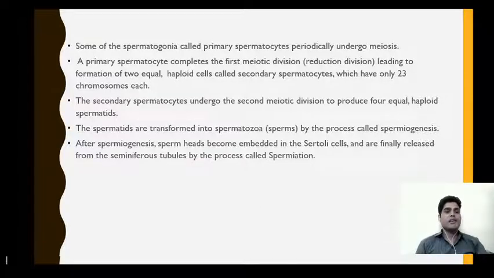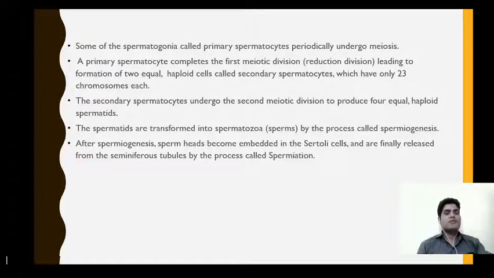As we know, in primary spermatocytes the number of chromosomes was 46, but in secondary spermatocytes they have only 23 chromosomes. So when a primary spermatocyte undergoes the first meiotic division, it will produce two secondary spermatocytes having half the chromosome number, that will be 23 chromosomes.